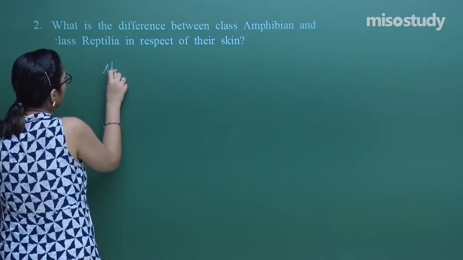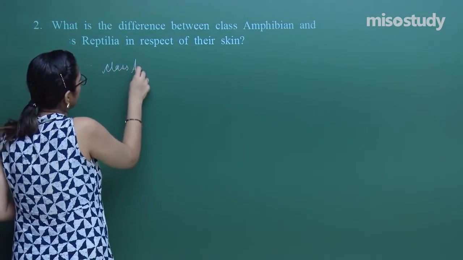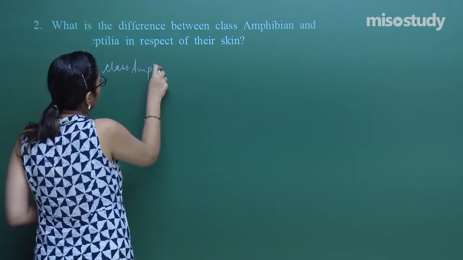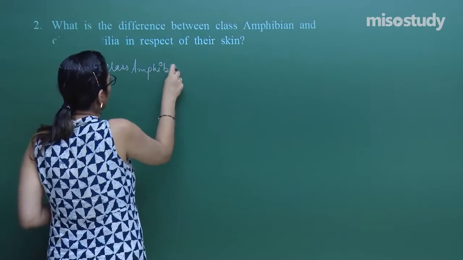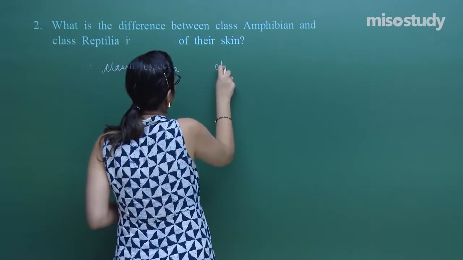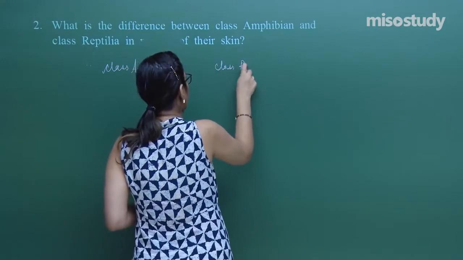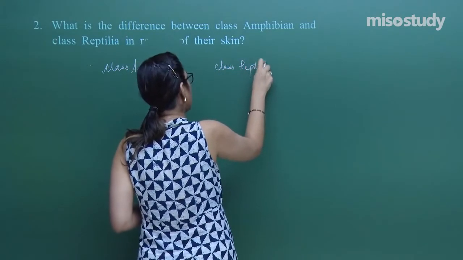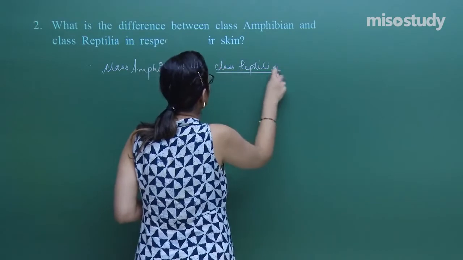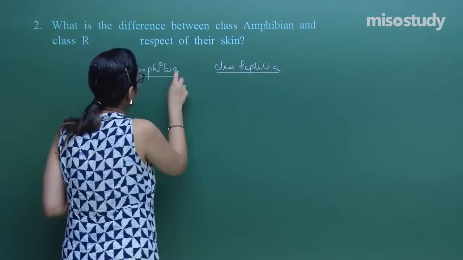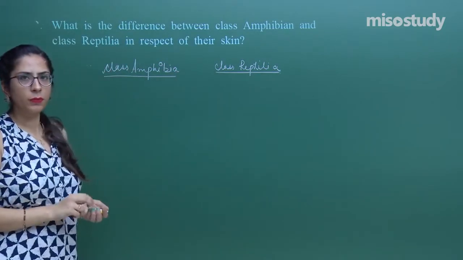So, let's talk about class amphibia, and second is class reptile or reptilia. These are the two classes. They are famous for the dual mode.